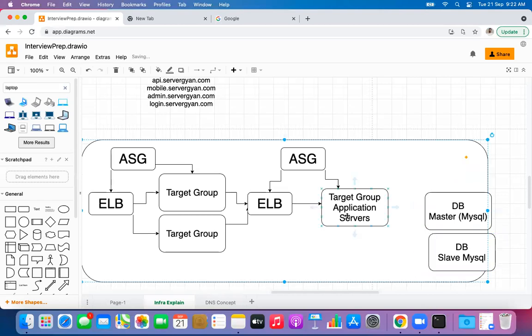So, for example, that my target group is making a query for read request only, for select query. So that should be forwarded here. If this particular application server is going to make a query for an update, maybe alter, maybe delete, like someone is trying to delete, it's on.